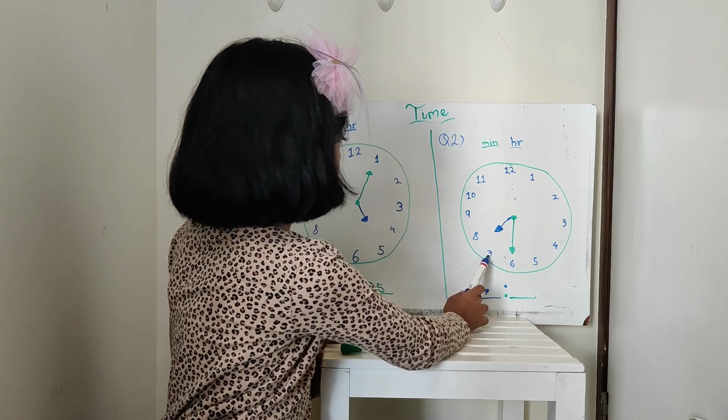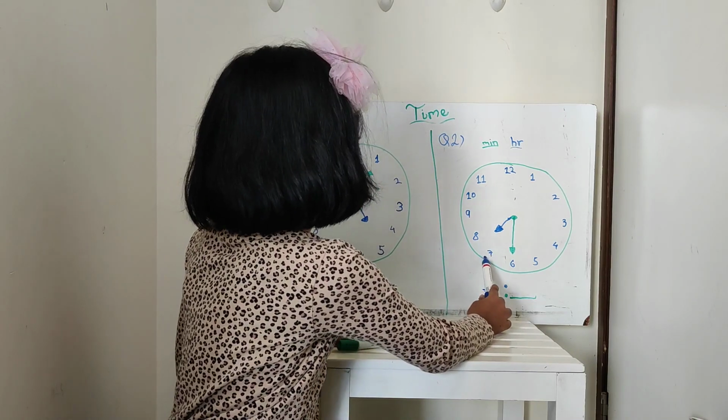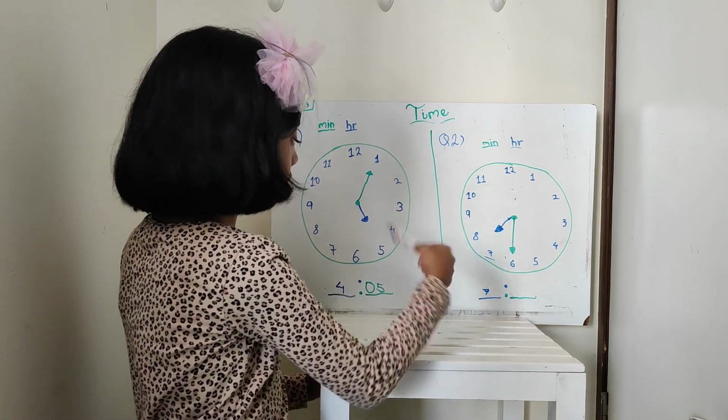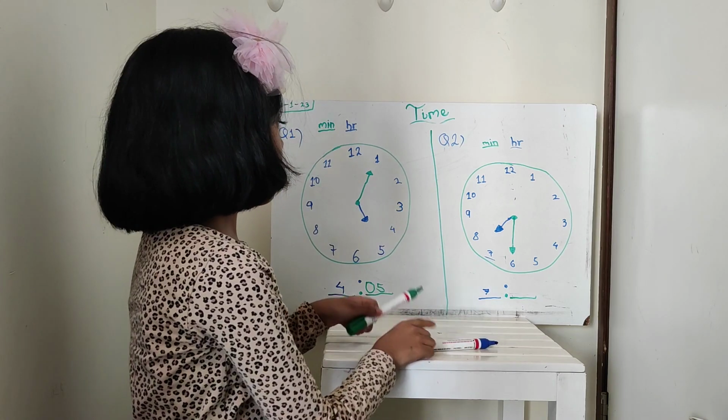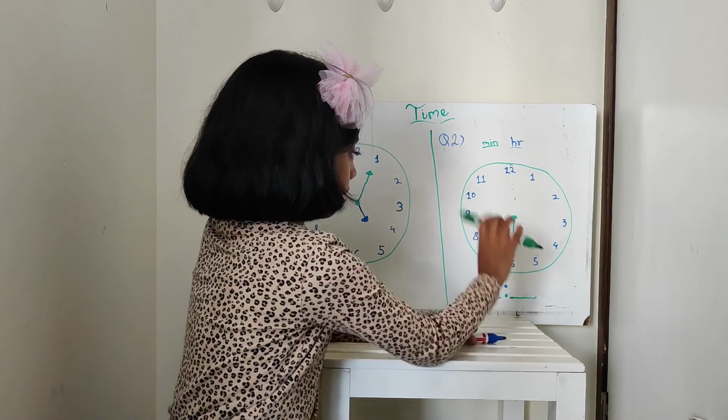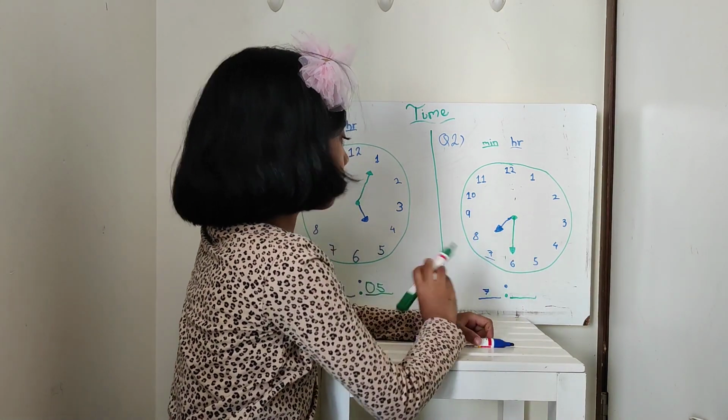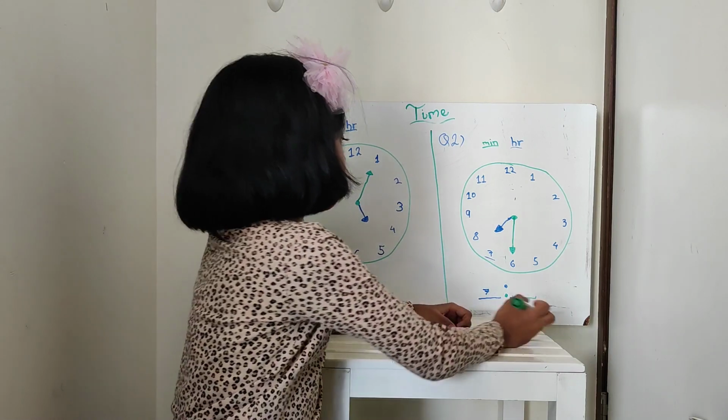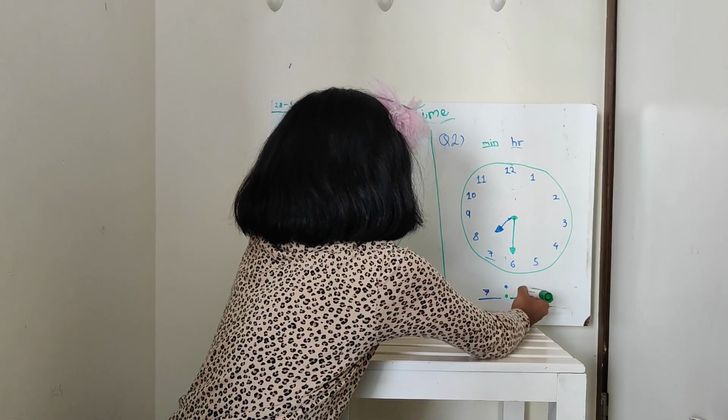So we will consider the before number. And 6 into 5 is equal to 30. So our answer is 7:30.